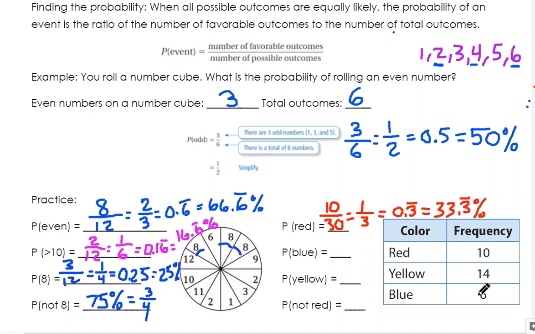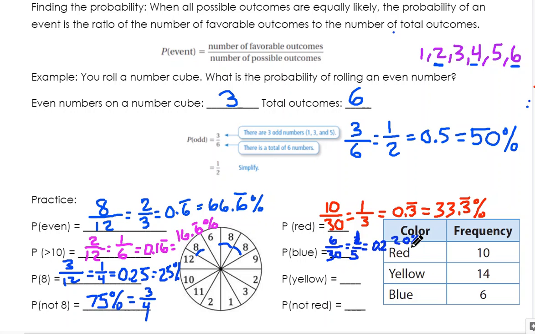All right, so let's see blue. There are 6 blues. Let's say I want to get a blue gumball. So it'd be 6 out of 30, right? Both of these I can divide by 3 to simplify it. Actually, I can divide it by 6. 6 divided by 6 is 1. 30 divided by 6 is 5. So 1/5. 1/5 is 0.2, which would be 20%.